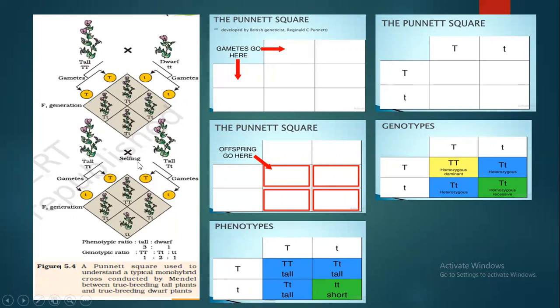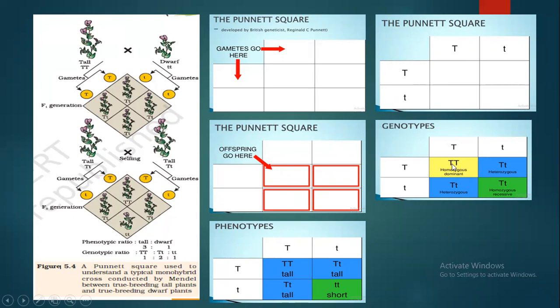Here we are showing you this selfing, where both the genotypes of the parents will remain the same, because that is self-pollination. So here we have used the Punnett square to draw the genotypes in the F1 generation to produce offspring of the F2 generation. We wrote the gametes of the first parent, and we wrote the gametes of the same parent again, because it is self-pollination. After that, we will now write the genotypes of the fusion.